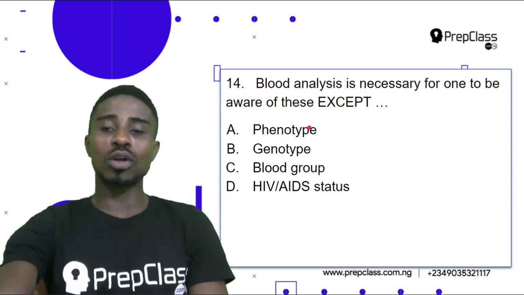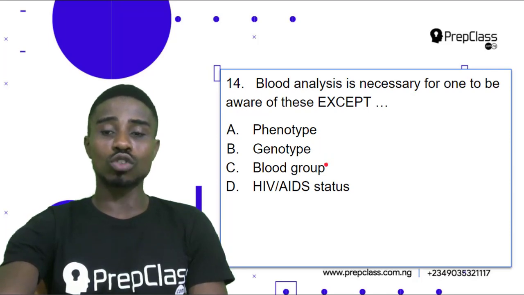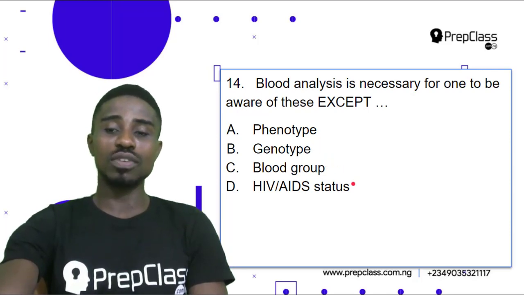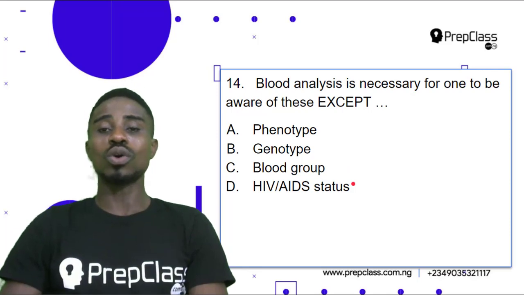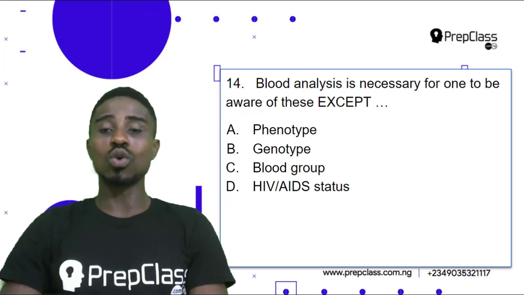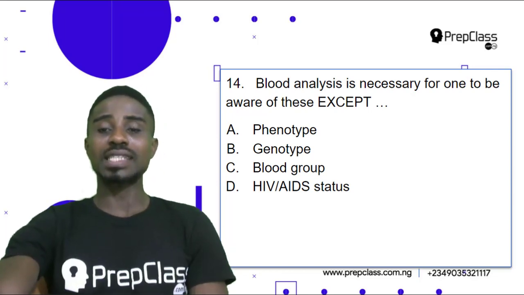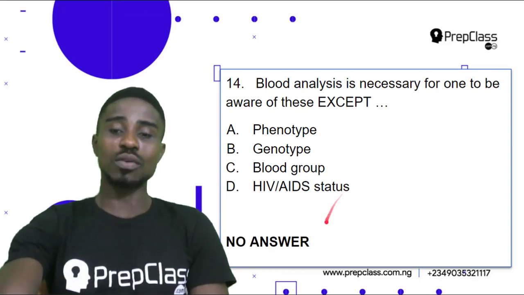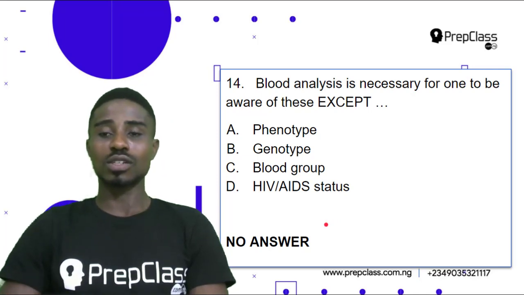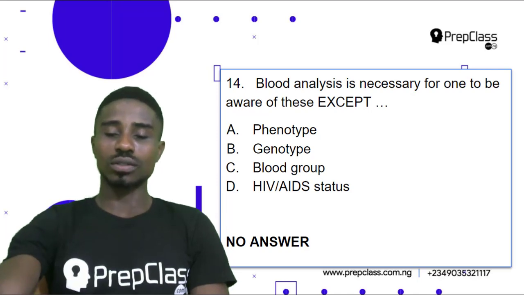So when you carry out blood analysis, you know your phenotype, you know your genotype, you know your blood group, and you know your HIV status. So there is basically no answer to this question because with blood analysis, we can know all of these parameters. So for question 14, we will not be highlighting any answer because there is no answer to this question. All right, let's look at the next question.